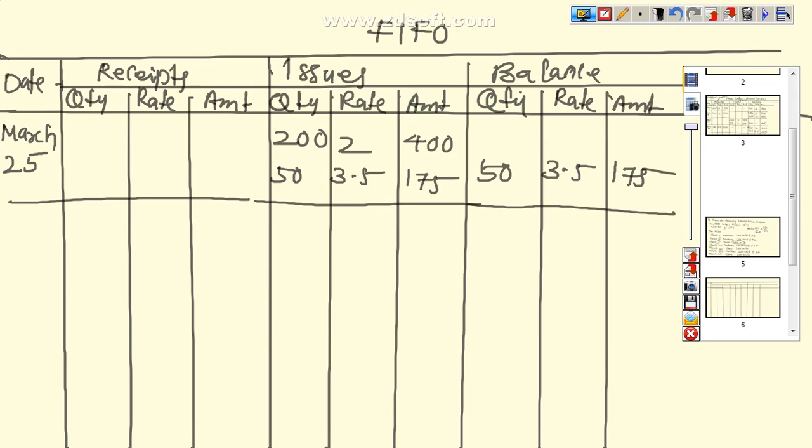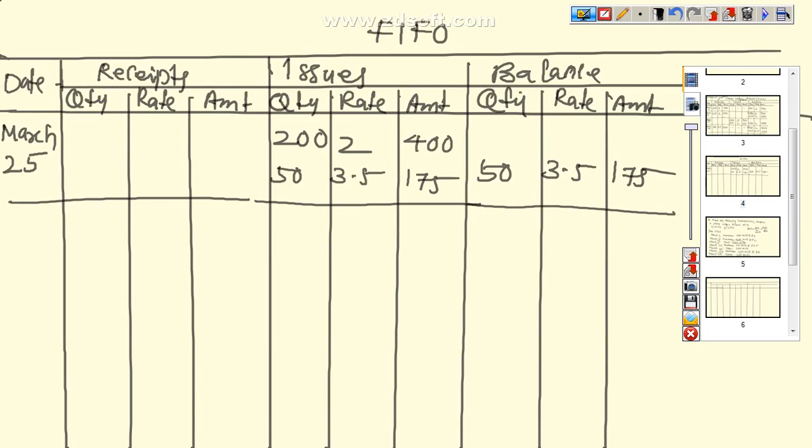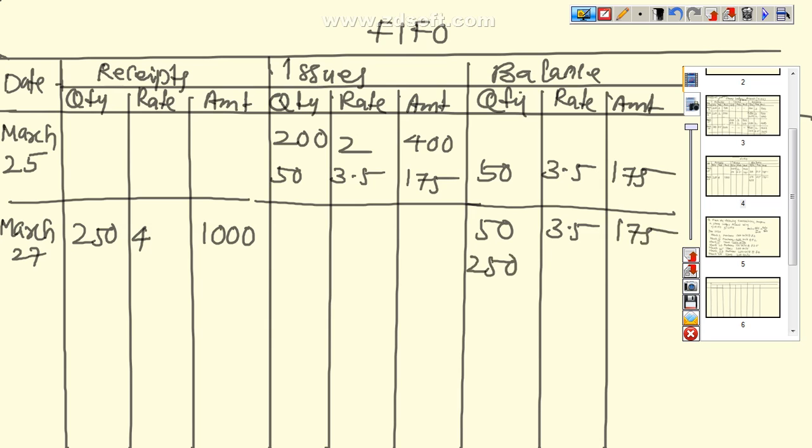Next transaction according to the question. Next one, again we are purchasing on March 27. How many units? 250 units at the rate of 4. So we write it here, March 27, 250 units at the rate of 4 is equal to 1000. Now on this particular date already existing balance is 50 at the rate of 3.5, that is equal to 175, and we have purchased 250 units at the rate of 4 is equal to 1000.